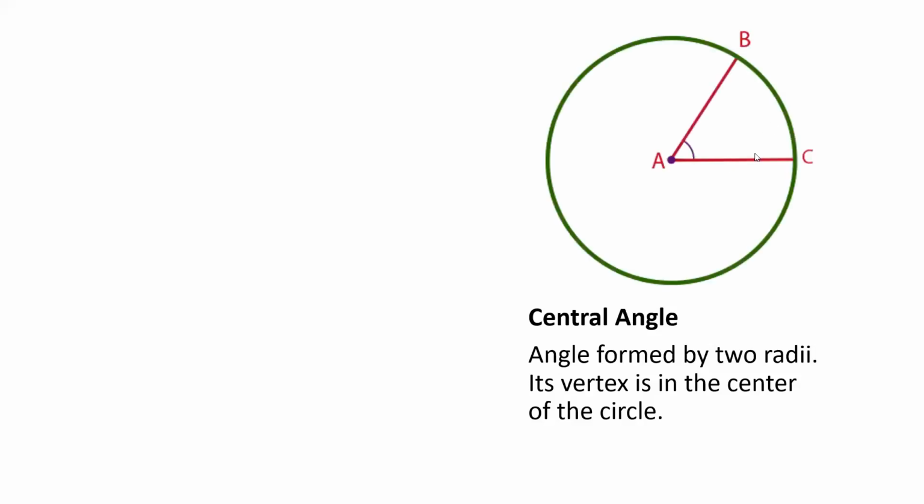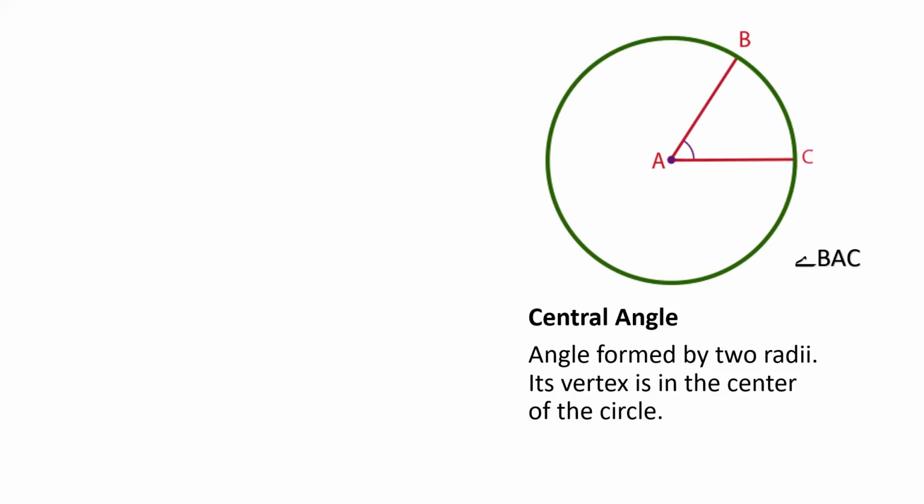Okay. And we have what we call the central angle. The central angle is the angle formed by two radii. So example, we have the radius AB and we have the radius AC. The central angle is angle BAC.